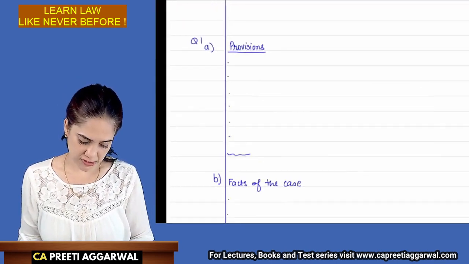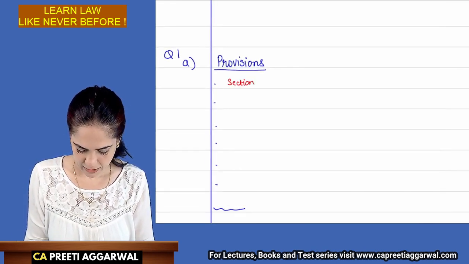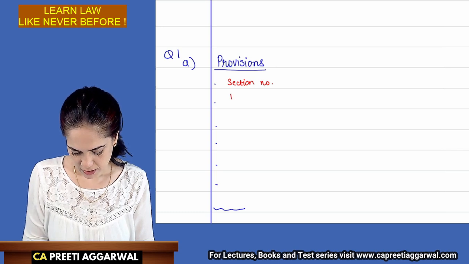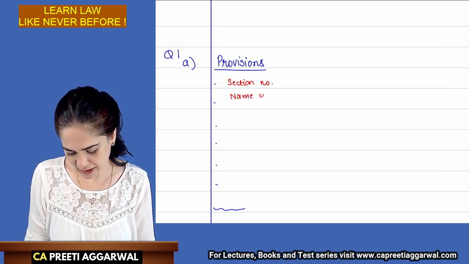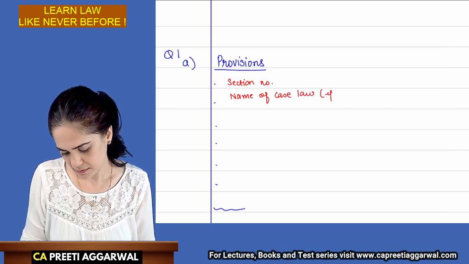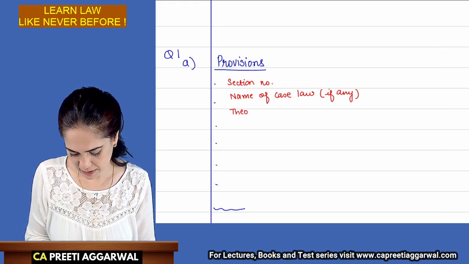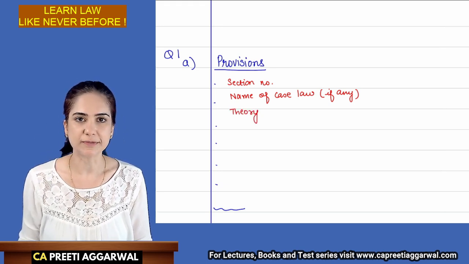Now, in provisions, you will write the section numbers. Okay, section number. Name of case law, if any. And you will explain only and only theory.